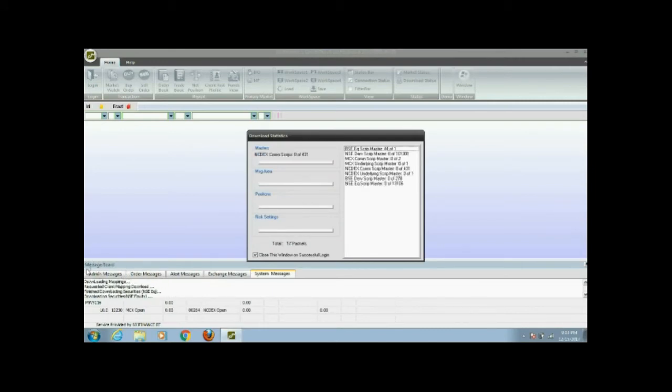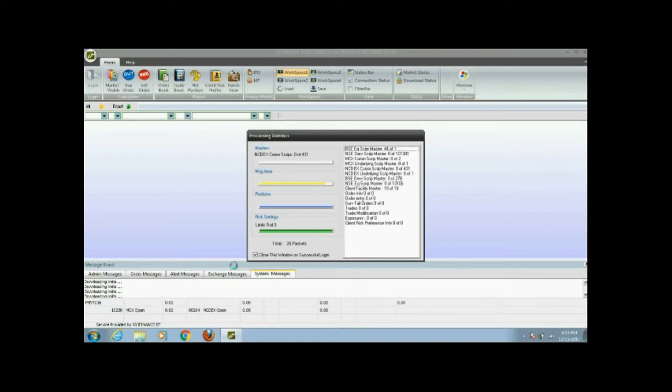After login, different things are going on, and the software is getting downloaded. All the scripts are getting downloaded. You can see here admin messages, order messages, alert messages, exchange messages, and system messages. Right now, whatever you are seeing here is a system generated message. For example, the system is loading the client request and all the details.